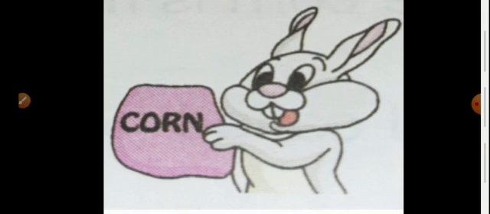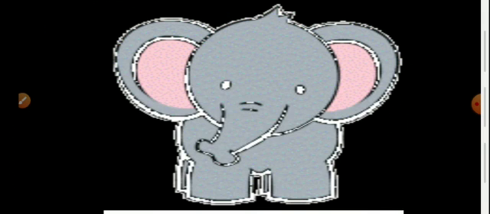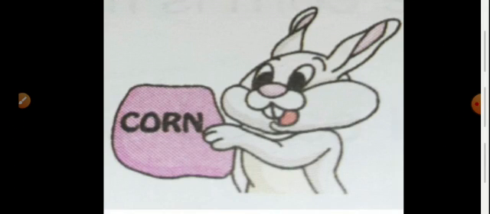In that place, the rabbit had found a very big packet of corn. And the rabbit was fond of corn. That rabbit liked the corn.